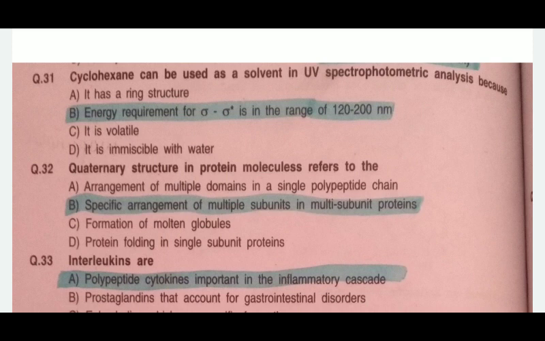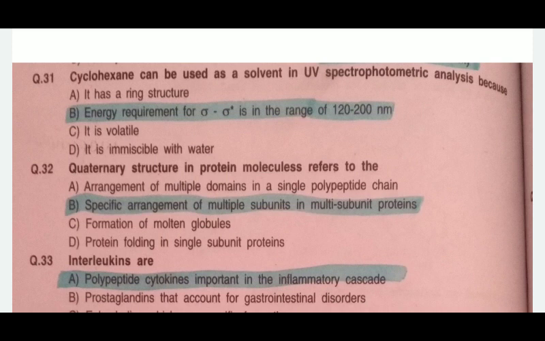Next question is quaternary structure in protein molecules refers to the. So the first option is the arrangement of multiple domains in a single polypeptide chain. B, specific arrangement of multiple subunits in multi-subunit proteins. C is the formation of molten globules.